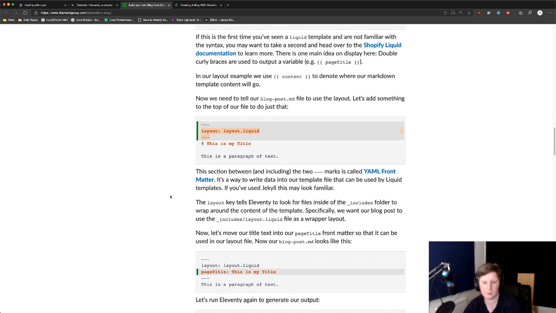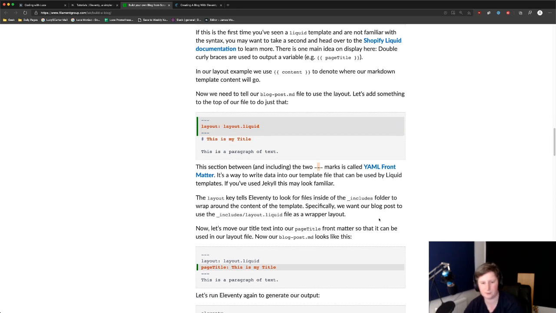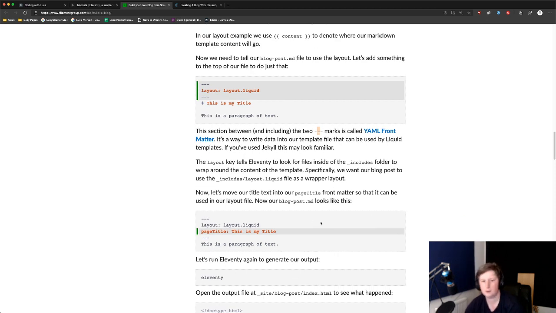Yeah, so this section between the two triple dashes is called YAML front matter. It's a way to write data into a template that can be used by Liquid. And if you use Jekyll, it's made familiar.